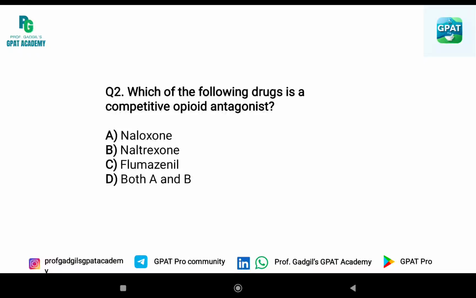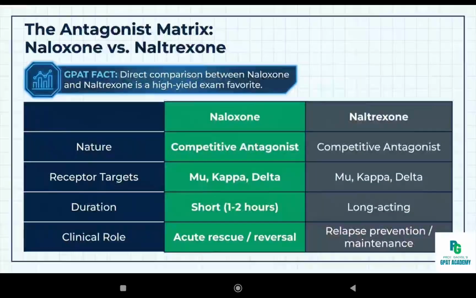Now question second. Which of the following drugs is a competitive opioid antagonist? A. Naloxone, B. Naltrexone, C. Flumazenil, and D. both A and B. Answer is D. both A and B. Both naloxone and naltrexone are competitive antagonists at mu, kappa, and delta receptors. Direct comparison between naloxone and naltrexone is a GPAT favorite. Naloxone is short-acting for 1 to 2 hours, while naltrexone is long-acting. The clinical role of naloxone is acute rescue and reversal, while for naltrexone it is relapse prevention and maintenance.